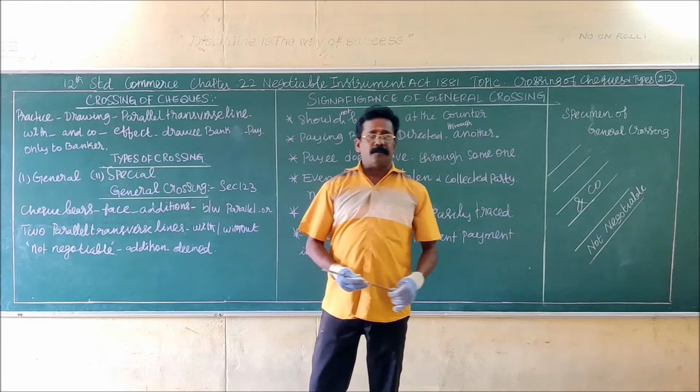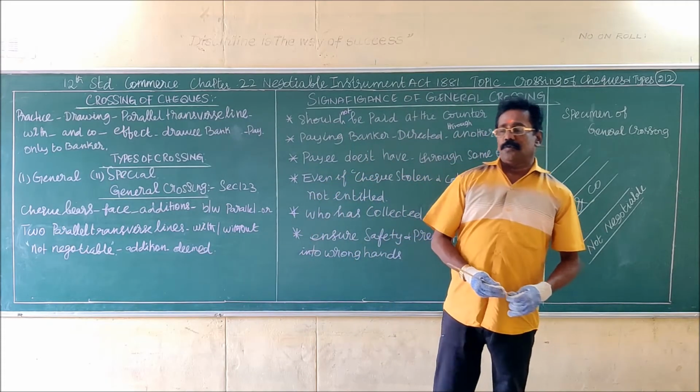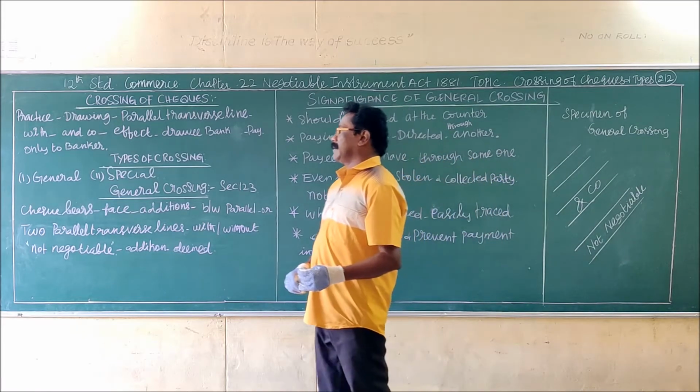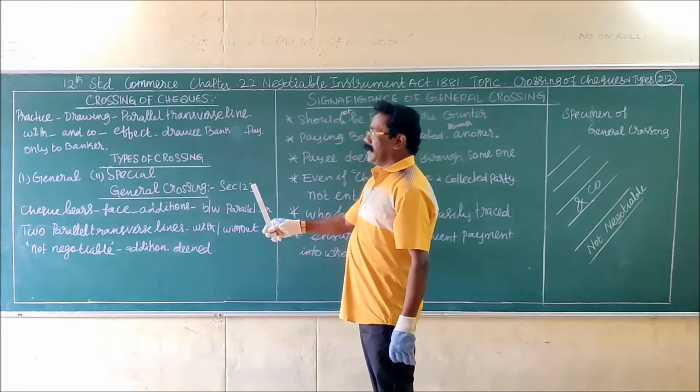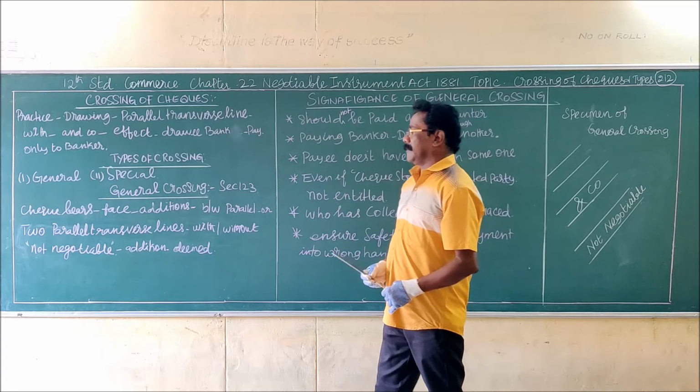Then there are two types of crossing. Crossing of checks is divided into two types, namely general crossing and special crossing. What do you mean by general crossing? Section 123 of the Negotiable Instruments Act 1881.